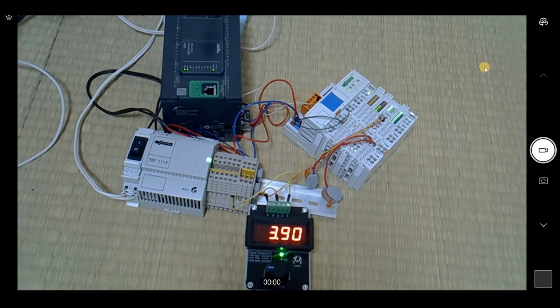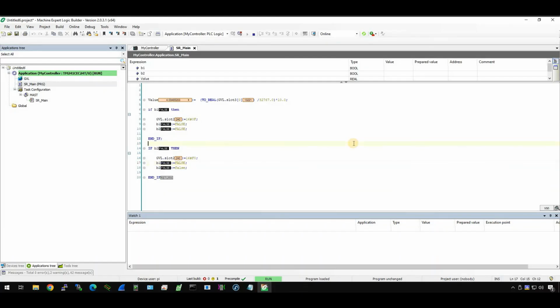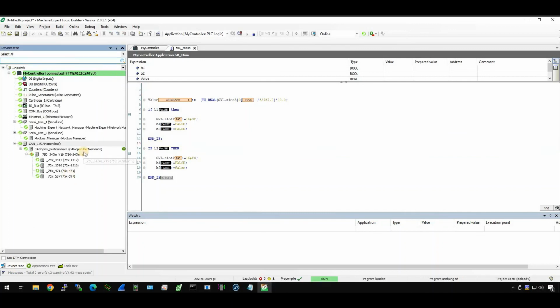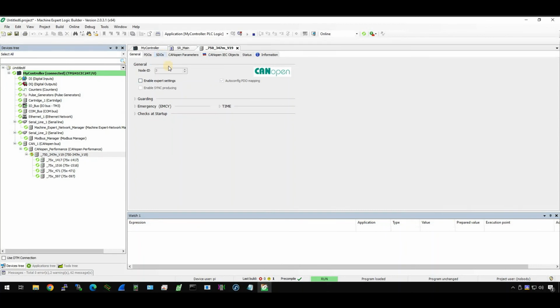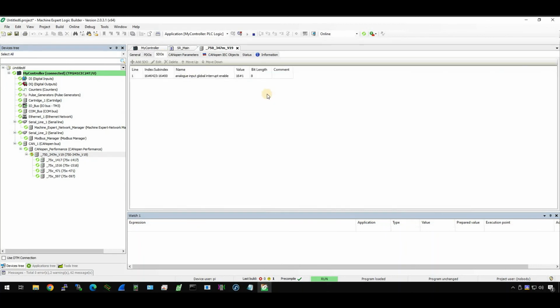Okay, so it's not a very big or difficult tutorial. It just shows you how to configure a CANopen master with a Schneider TM241 PLC, and I show you some tricky points with a Wago CANopen coupler. You need to download the EDS file from their website and import it into your engineering tool, and don't forget to set the SDOs to 1. It's very important. If you don't set it, your analog input will not be updated anymore.